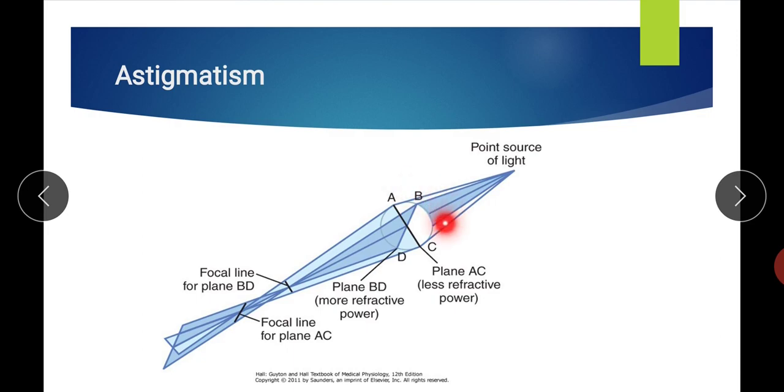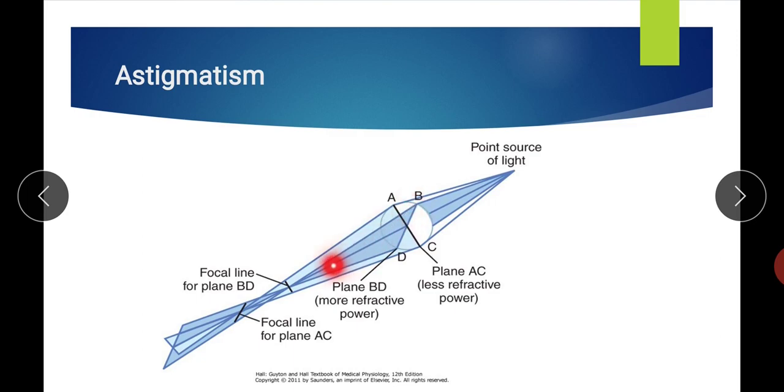For example, here in this figure we have one lens which has two different types of curvature in the BD plane and in the AC plane. Here it shows that the plane BD has more refractory power. So the light rays passing through plane BD are focused on a focal line nearer, because they have more refractory power than plane AC.